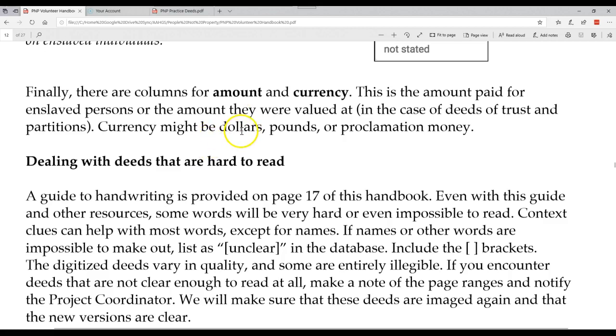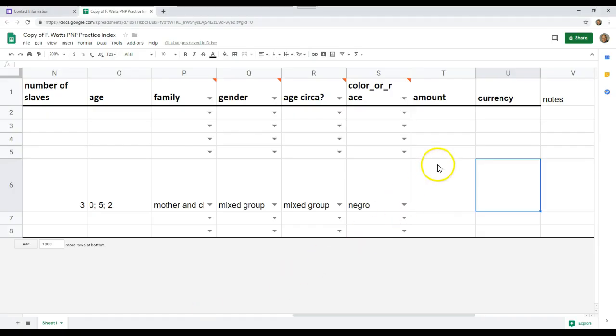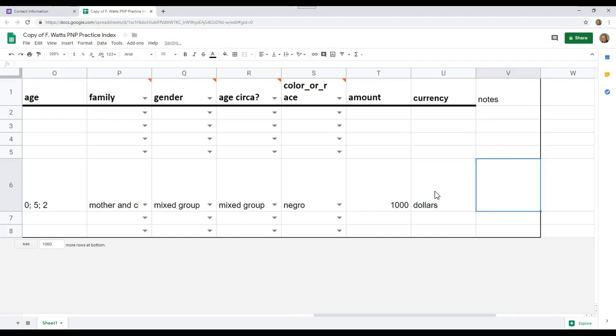The currency type is going to be dollars, it could be pounds, it could be shillings. It's whatever the currency is associated with the particular transaction. And as we mentioned, for a deed of trust, it could be that a nominal fee was exchanged as part of the deed of trust. So we would place in here, let's say this is a sale. I forget exactly what it was, but say this is 1,000, and let's say it's dollars.